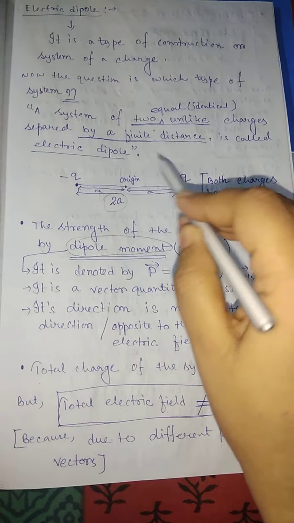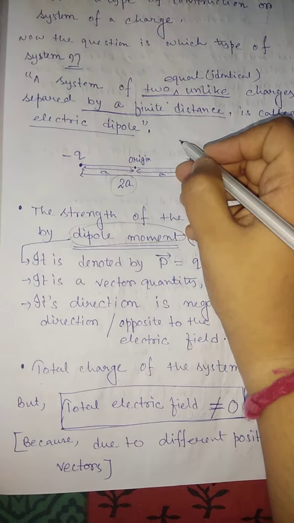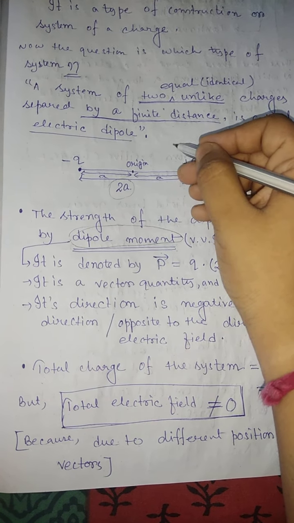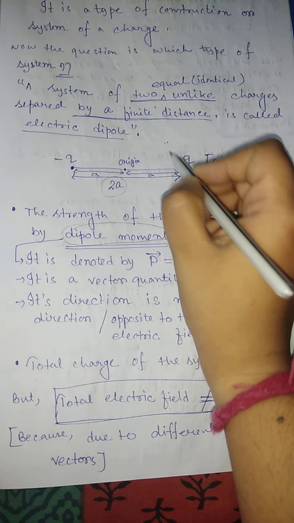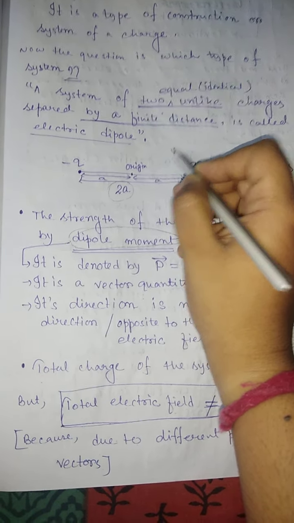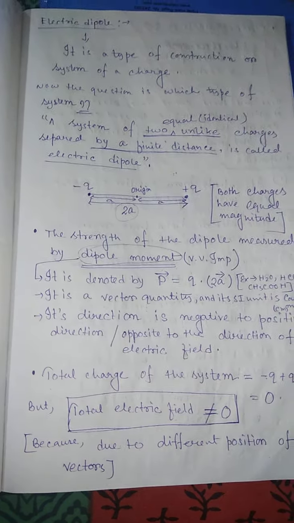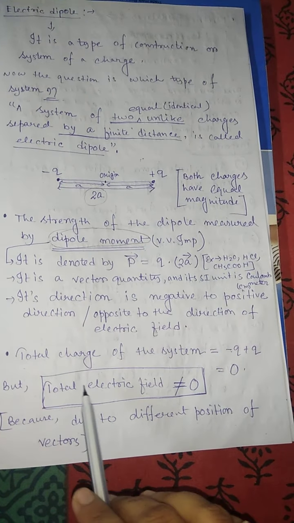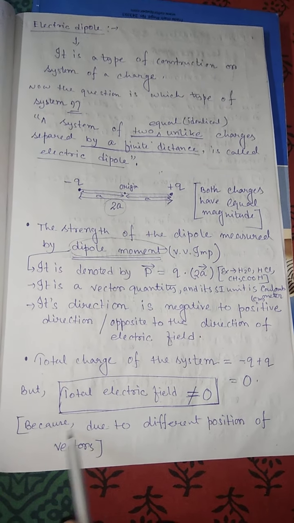Because if we consider one point here, one electric field is due to this positive charge, one due to this negative charge. This distance and this distance are different. So because of the position of these two charges, the electric field cannot be 0.